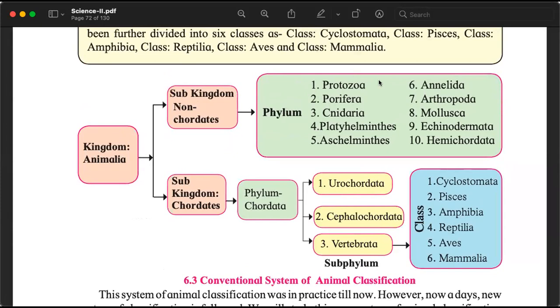Porifera, Cnidaria, Platyhelminthes, Aschelminthes, Annelida, Arthropoda, Mollusca, Echinodermata, Hemichordata. Then Chordata, and within Chordata we have Urochordata, Cephalochordata, Vertebrata. Within Vertebrata we have Cyclostomata, Pisces, Amphibia, Reptilia, Aves, and Mammalia. Small difference there: Protozoa.